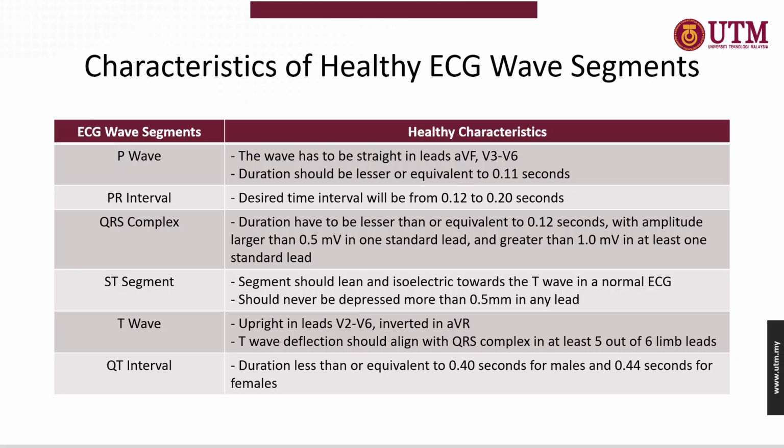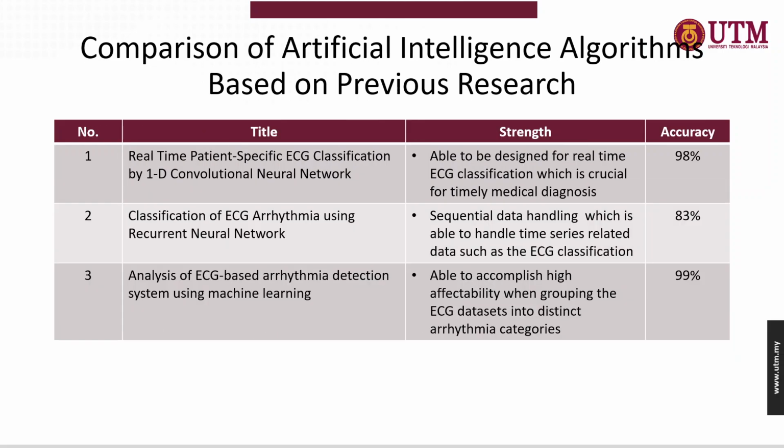The T wave will actually need to be deflected in order to align with the QRS complex in at least 5 out of 6 limb leads that have been recorded in a normal ECG. Last but not least, for the QT interval, the duration will need to be lesser than or equivalent to 0.40 seconds for males and 0.44 seconds for females.